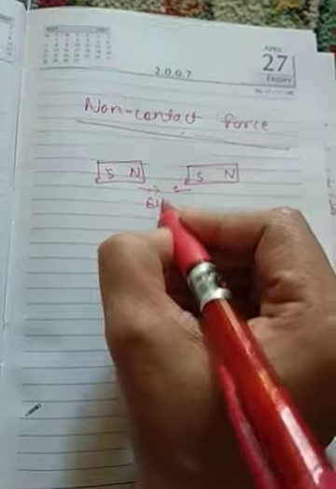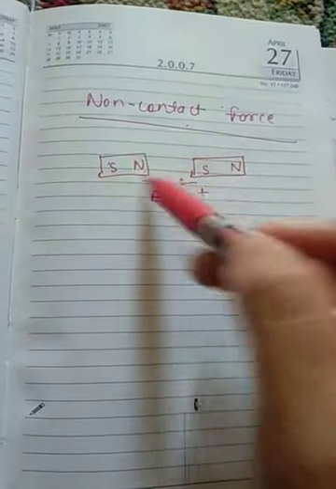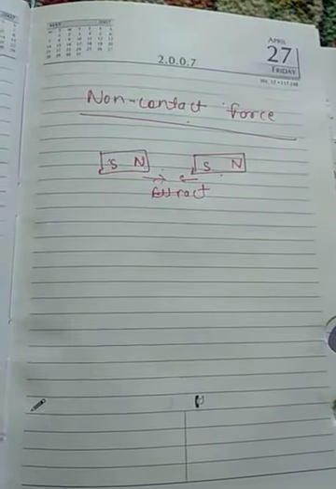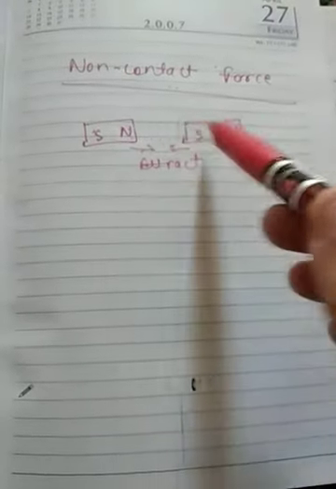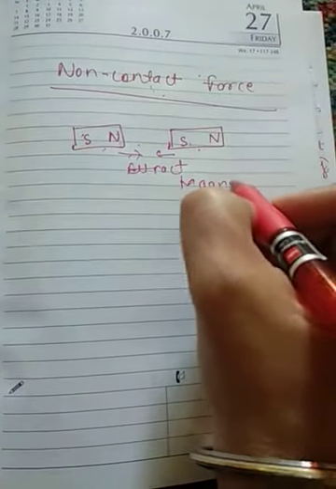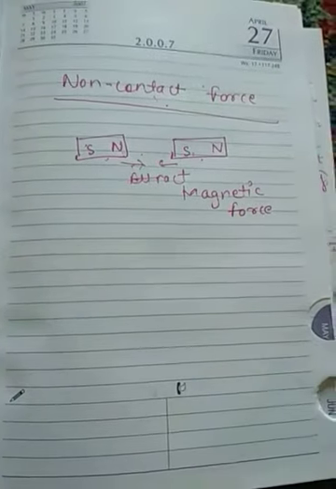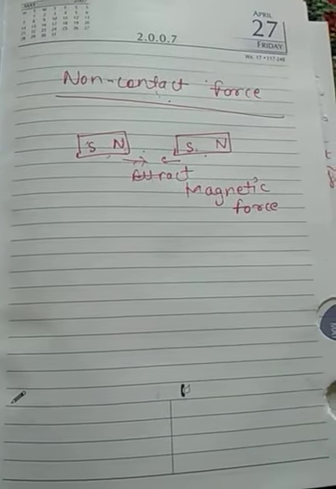So what happened? Due to the presence of a magnetic force, the magnets move. There exists an attractive force because of which this change of motion happens. But this force exists even when the two magnets are not in contact. So this type of force is an example of non-contact force. Similarly, when like poles are brought together, they move apart. In that case also the force existed, and the two objects were not in contact with each other.